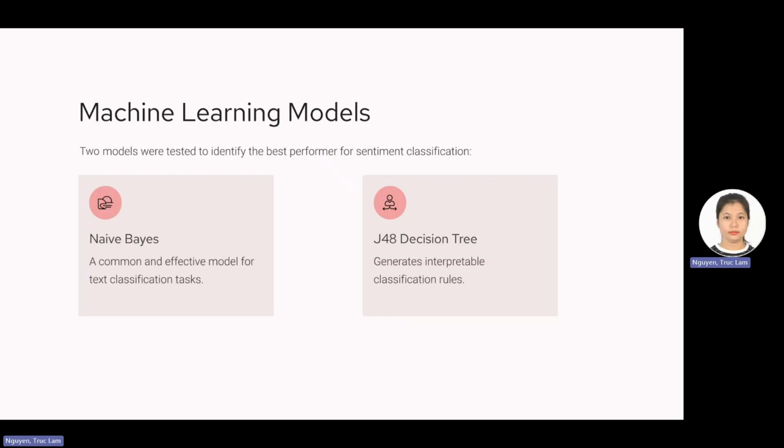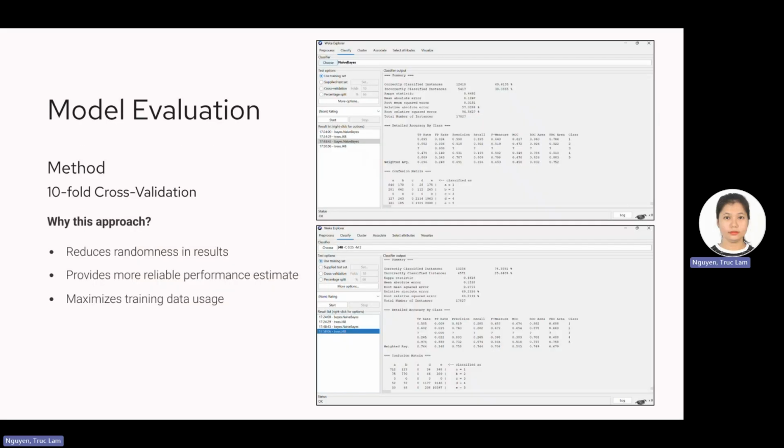I hope testing multiple models will allow me to compare the performance. The models are evaluated using cross-validation because it reduces randomness, provides a more reliable performance estimate, and maximizes training data usage.